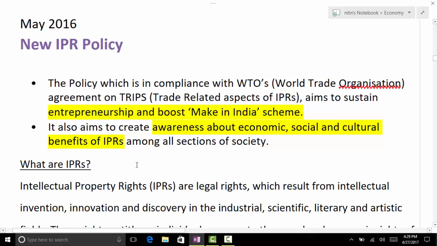First of all, it is in compliance with WTO agreements on TRIPS. It will help in what? Promoting entrepreneurship and boost Make in India scheme. Make in India, even Startup India. Yes, definitely. Awareness about economic, social, and cultural benefits of IPR. So when you talk about awareness, this awareness is regarding what kind of benefits: social, economic, and cultural. So it is not limited to economic benefits only. Also bringing in social and cultural benefits.